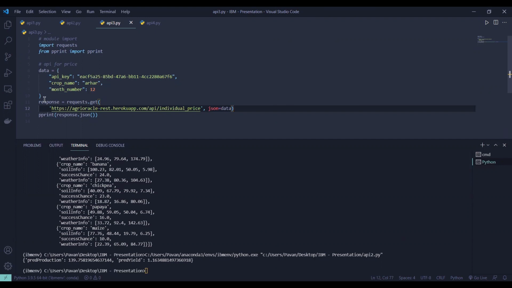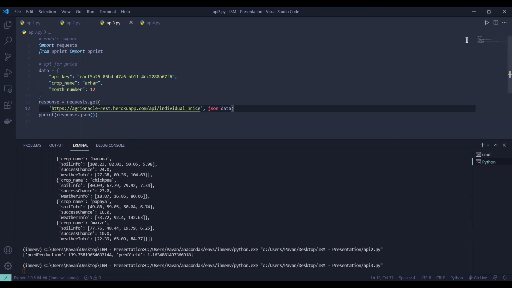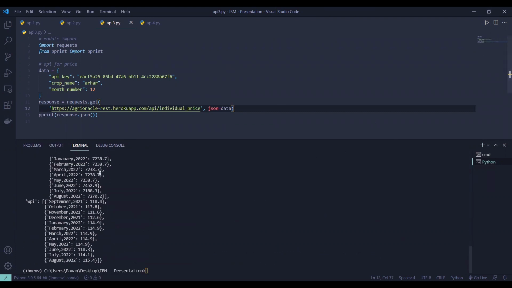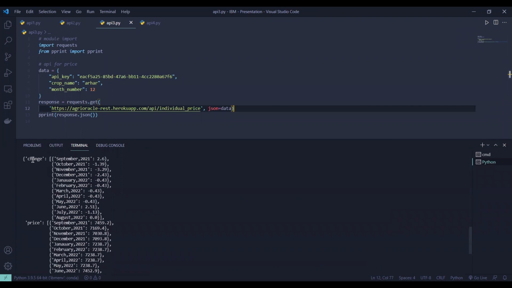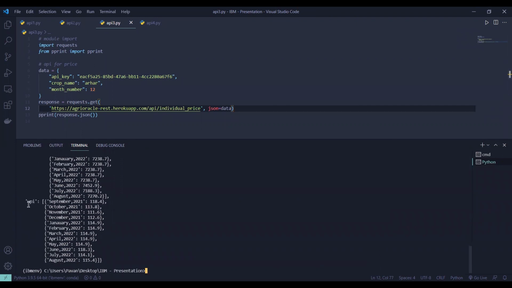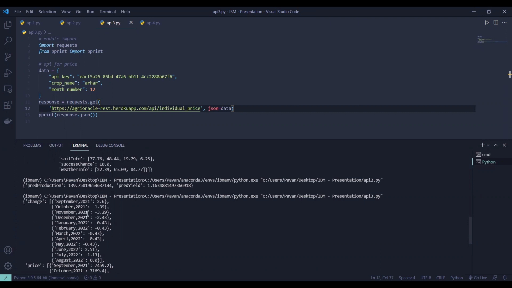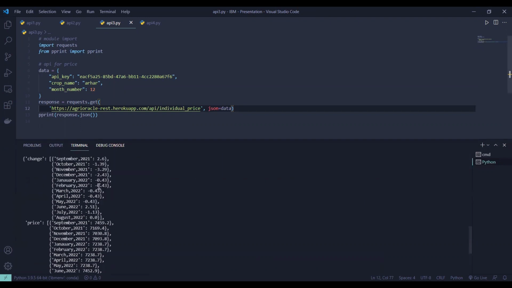And this input is taken in JSON format. So I'll run the code. And you can see that I got change, price, and WPI as a response. And as we have entered 12 months, you can see that I got the response from September 2021 till August 2022. And you can check the response.